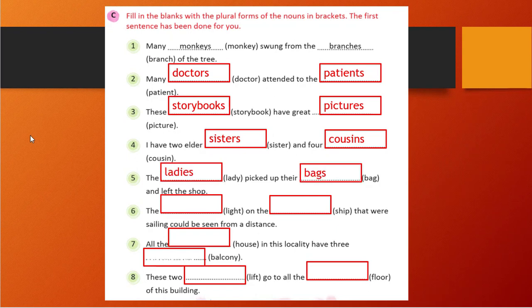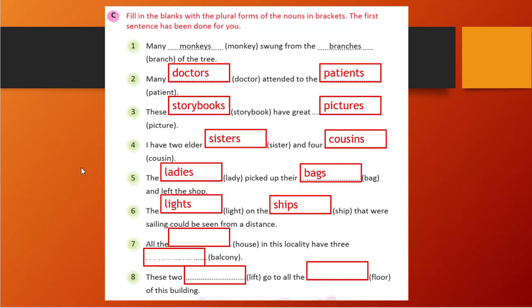And the bracket light and the bracket ship that were sailing, sorry, that were sailing could be seen from the distance. So here light is there, so what can be the plural form of light? We can simply add s, so lights. Ship is there, will become ships, right? So the correct answer is lights and ships.